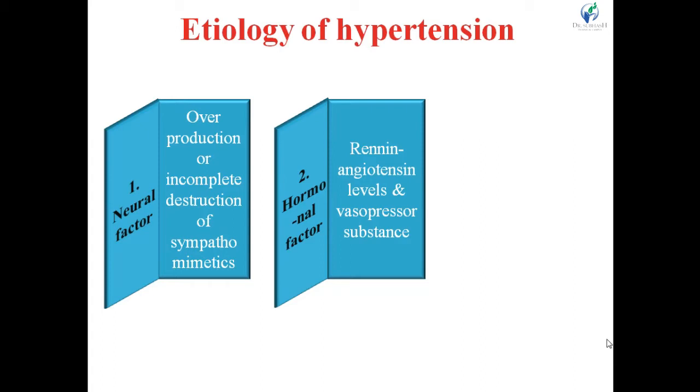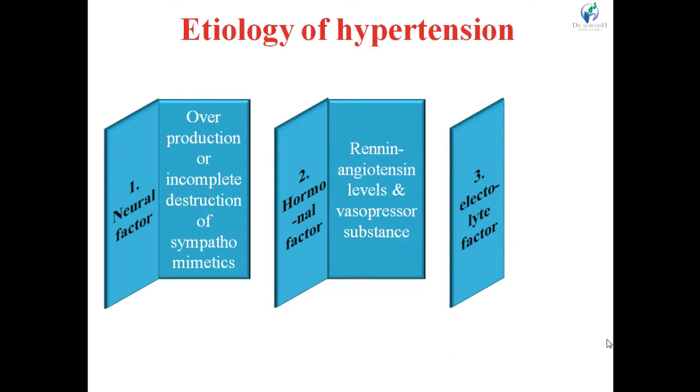This type of vasopressor substances also plays an important role to increase the blood pressure or cause the hypertension. So when hypertension is generated because of this type of factor, hormonal factor, then agents which can block the effect of this renin-angiotensin system are useful for the management of hypertension.